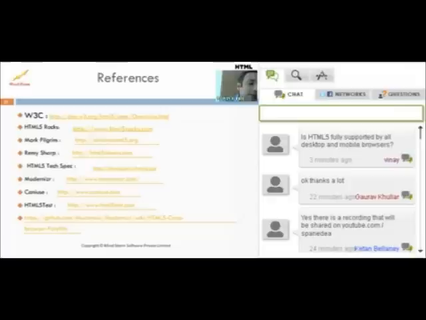Here are a bunch of references that I've been using over time, but I suggest that one of the references over there, which is the second, HTML5 Rocks, is a very good site for learning about HTML5. You've got books over there. You've got presentations. You've got videos. You've got a playground by which you can try out HTML5 APIs live. You've got lots of articles. I think that can be a good one-stop site that you can begin with to go deeper into HTML5. And it's an official site from Google themselves, so the documentation is of quite high quality over there.